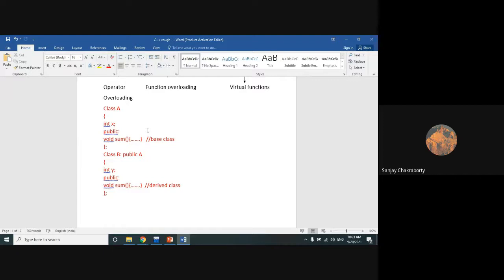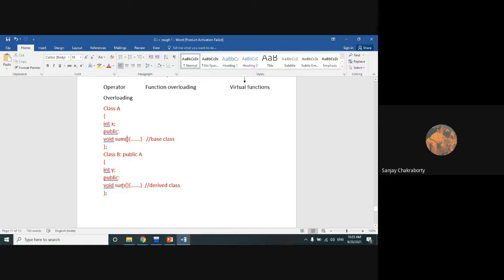There is no difference in the definition of this sum function, not even the return type, not even the arguments or parameters. So this function is actually not overloaded. So static binding or compile time polymorphism cannot be applied here.